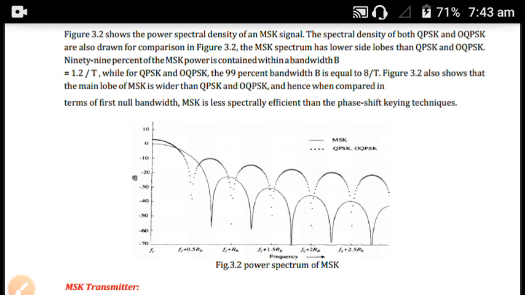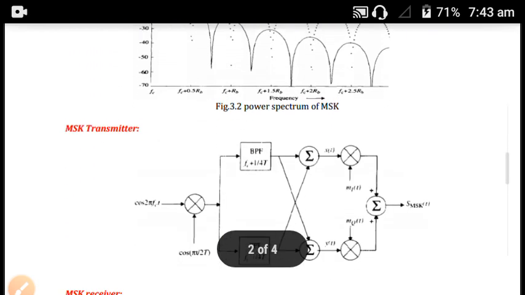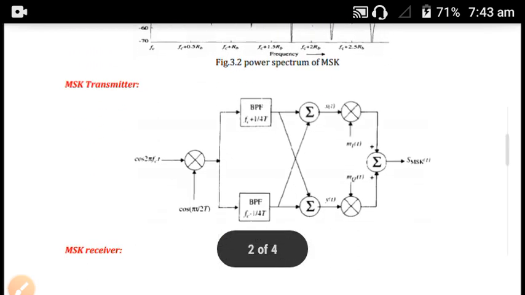So when we compare the MSK as well as QPSK or PSK spectrum, we can say that the main lobe of MSK is wider compared to OQPSK or QPSK. So MSK is less spectrally efficient than the phase shift keying techniques. Then we are going to see the MSK transmitter.